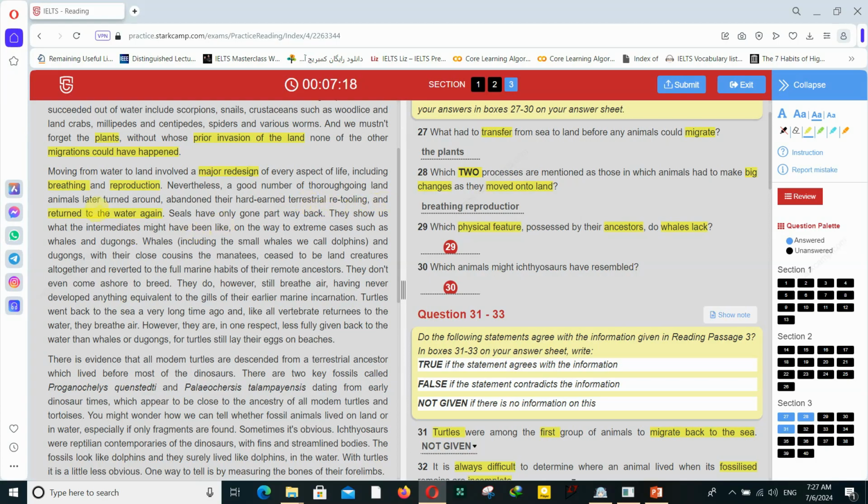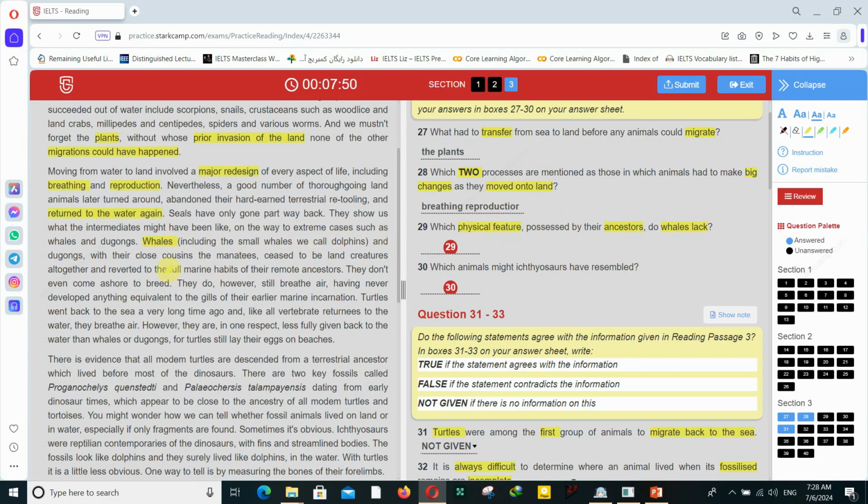They show us what the intermediates might have been like on the way to extreme cases such as whales and dugongs, if I'm right. Whales, including the small whales we call dolphins. The concentration is on whales, so be careful about this. Which physical feature possessed by their ancestor do whales lack? You see, this is bringing the bell in your brain, okay?